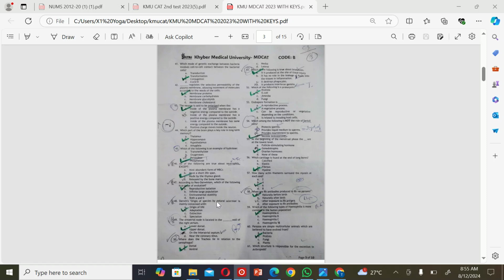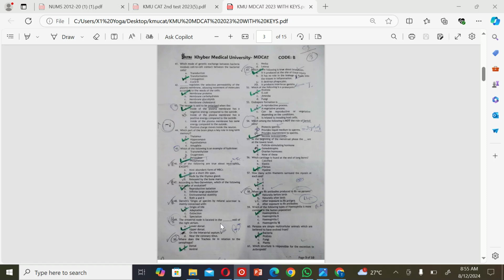The next MCQ is: Darwin's origin of species by natural selection is mainly concerned with A. Origin of life, B. Adaptation, C. Extinction, and D. Speciation. So the correct option is B. Adaptation.